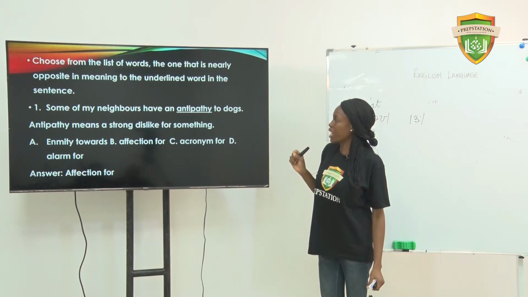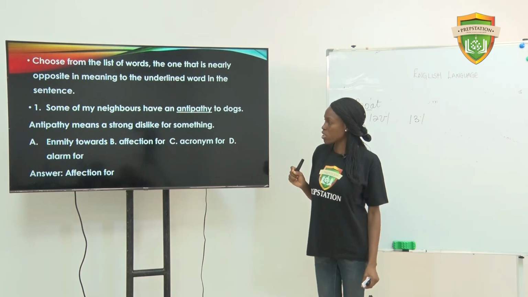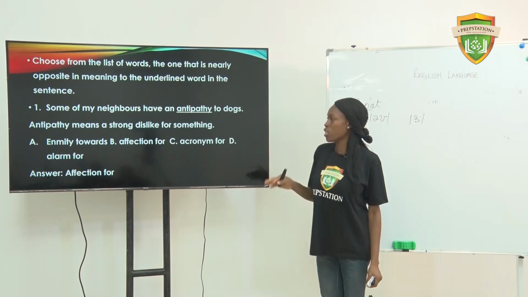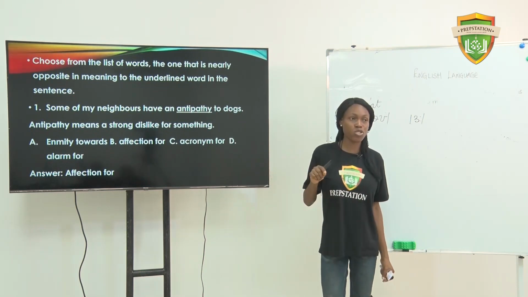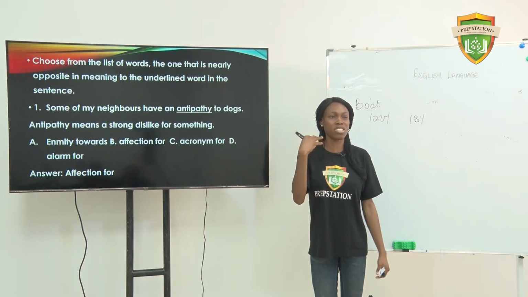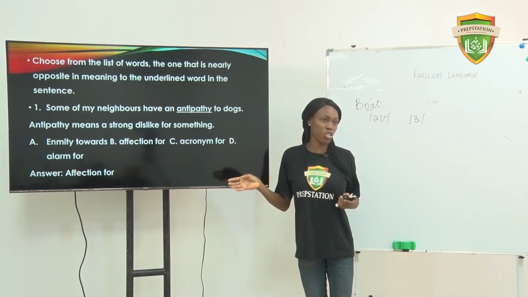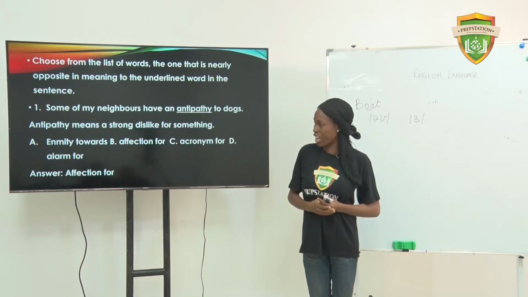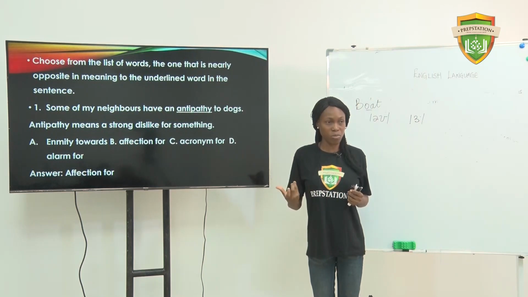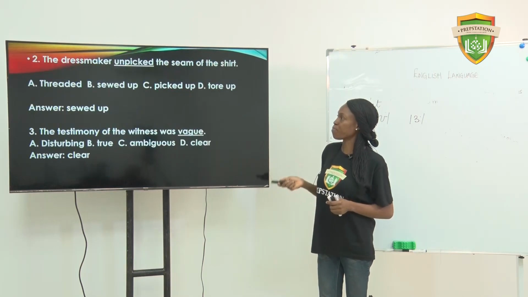Some of my neighbors have an antipathy to dogs. A, enmity towards. B, affection for. C, acronym for. D, alarm for. Remember, we are to look out for the opposite. Antipathy naturally means a strong dislike for something. So if you go for enmity towards, you've chosen the synonym. We are looking for the opposite. Someone who has an enmity towards something, the opposite will mean affection for. So the answer is B.